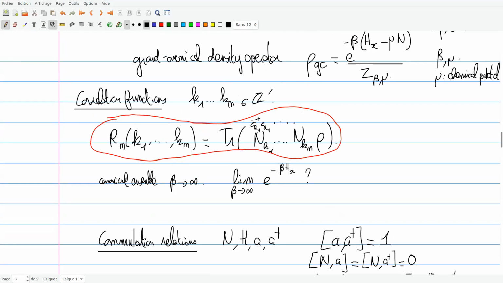For instance, you take the leftmost creation operator and move it to the right using anti-commutation. You move it to the right until you hit the density operator. At this stage, you can also commute it with the density operator using the fact that the density operator is the exponential of a quadratic. So you are using some algebraic properties there. So you can evaluate exactly what the commutation gives, and then you put it back at the beginning using cyclicity of the trace.